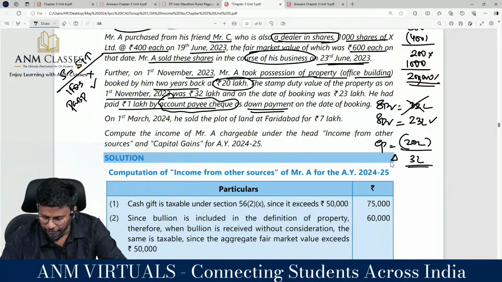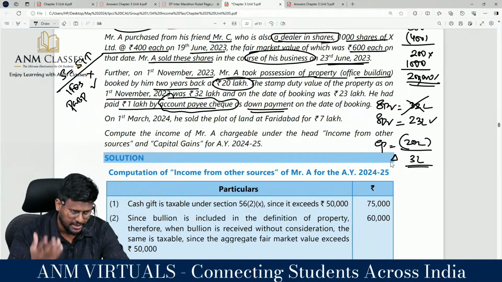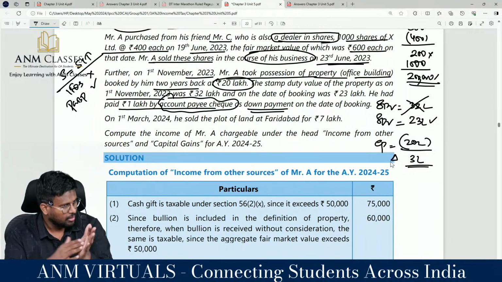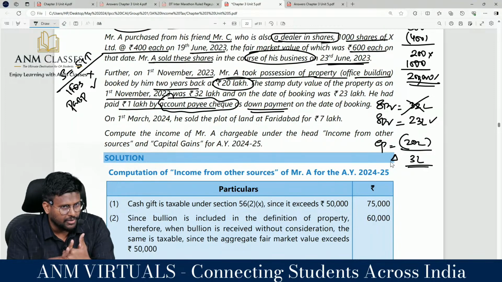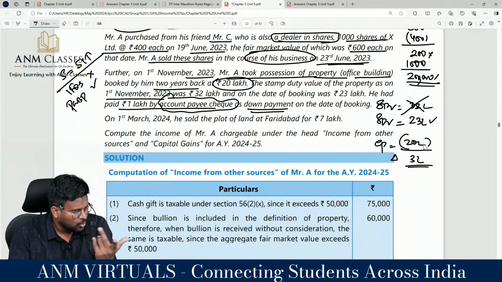difference. Does the difference exceed 50,000? Yes, sir. If the difference between the stamp duty value and the consideration paid exceeds the higher of 50,000 or 10% of the consideration, what is the consideration? 2 lakh. Is 2 lakh bigger, sir, or 50,000 bigger? 2 lakhs. Is the gap of 3 lakh exceeding 2 lakh?